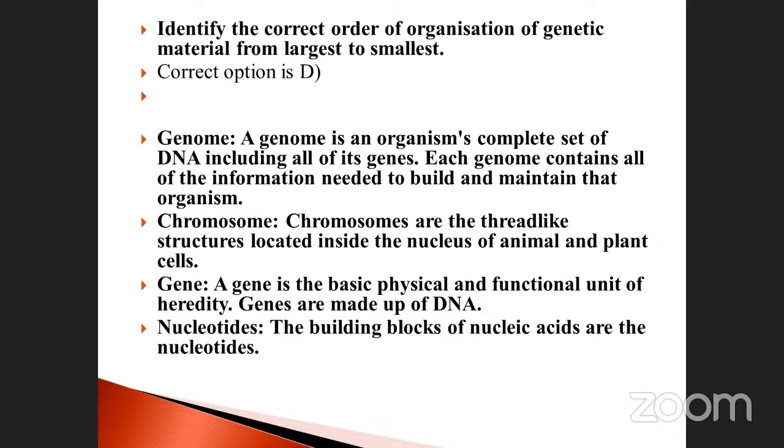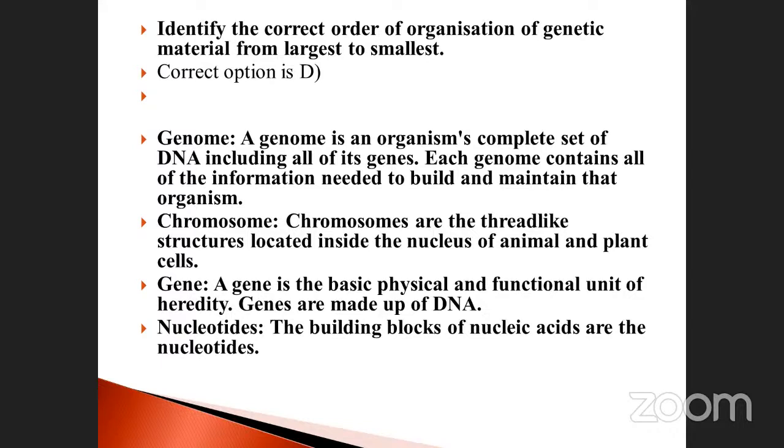Chromosomes are thread-like structures located inside the nucleus of animal and plant cells. Already we studied this in mitosis and meiosis. A chromosome looks like a thread-like structure; when condensation takes place, it looks like a bivalent.